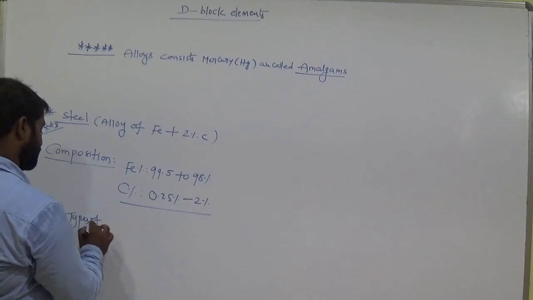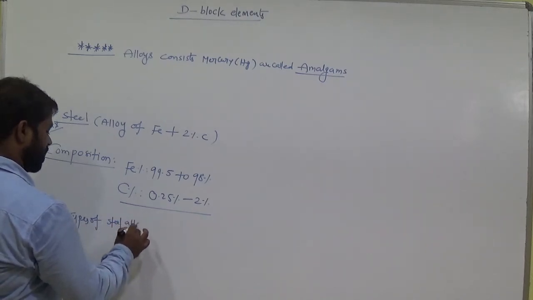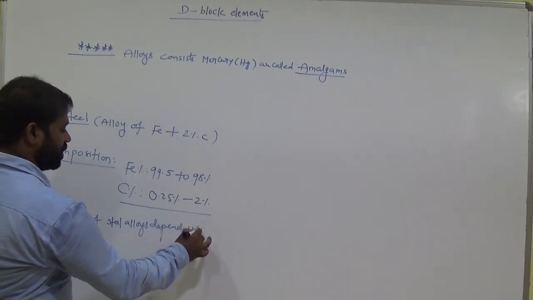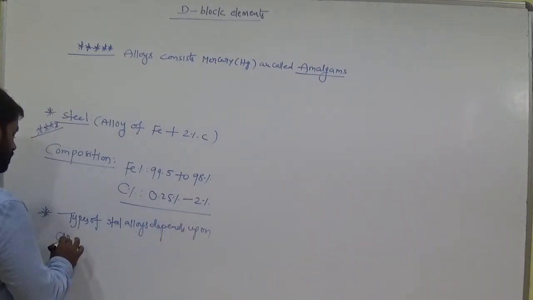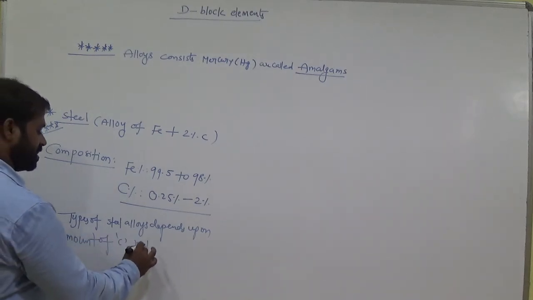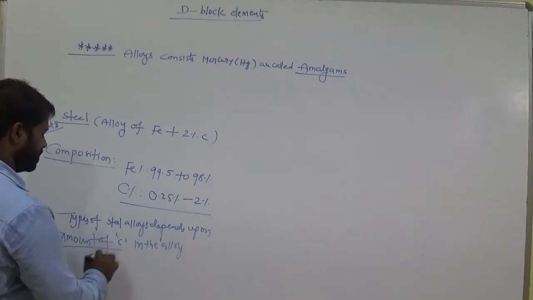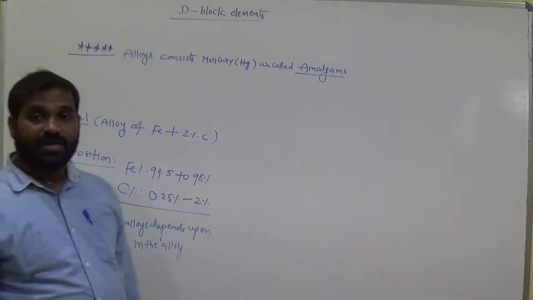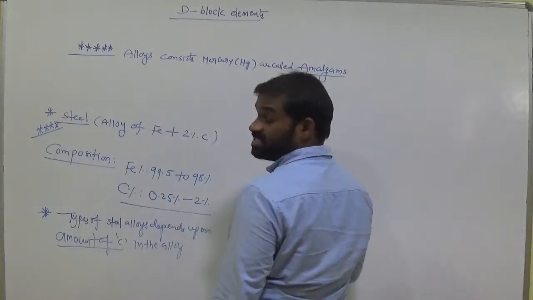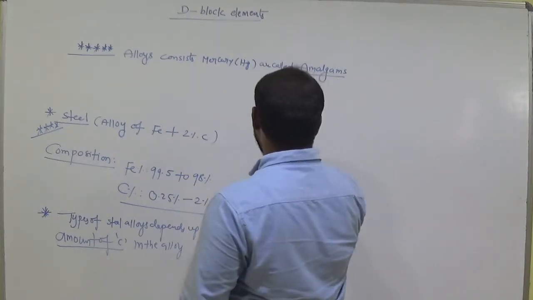Types of steel alloys depends upon the amount of carbon in the alloy. Depends on the amount of carbon, we classify this steel. Okay, based on the percentage of carbon in the given alloy, steels can be defined as mild steel.